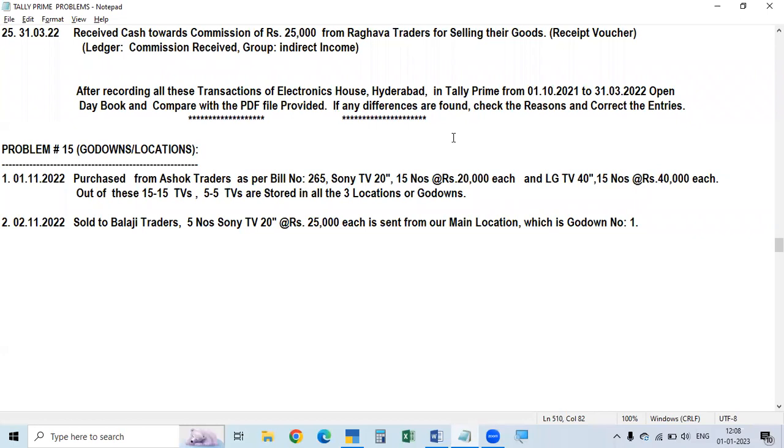Out of these, 15 TVs of 40 inches and 15 of 20 inches, 5 of each size are stored in all the 3 locations or godowns. In each godown, we stored 5 TVs of each size, 20 inches 5 and 40 inches 5. So we have to take that here.